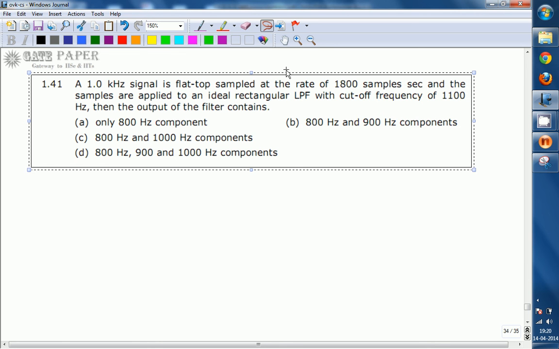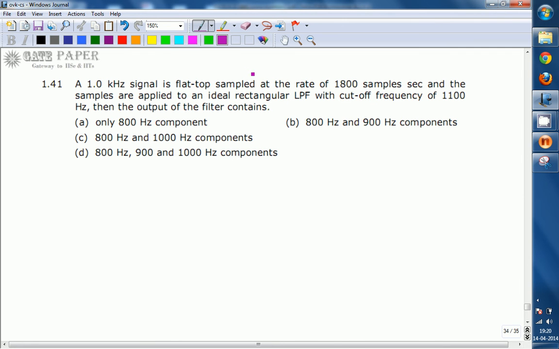Okay, this is a question from the communication system subject. The topic is related to pulse modulations. The question is given in the year of GATE 1995, a previous GATE paper. Now look into the question.